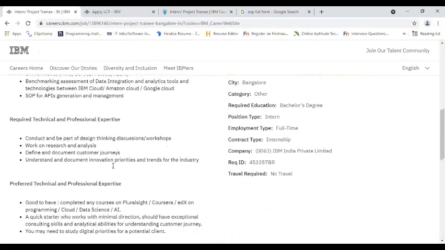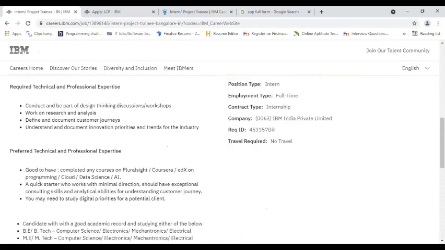Now the preferred technical and professional expertise: if you have completed any courses on Pluralsight, Coursera, edX on programming or cloud or data science, artificial intelligence, then that would be a plus point. And if you are a quick starter who works with minimal direction and has exceptional consulting skills and analytical abilities for understanding customer journey, then that would also be good. And also you may need to study digital priorities for a potential client.